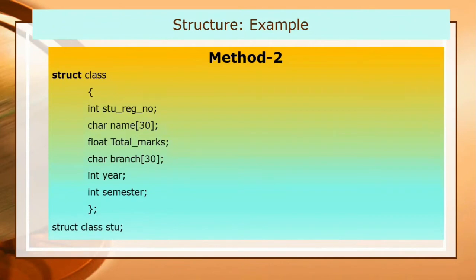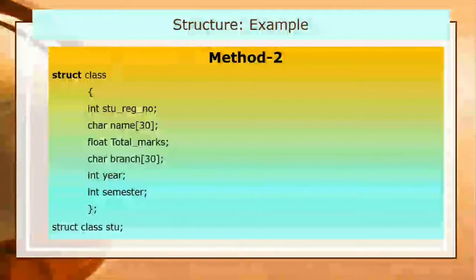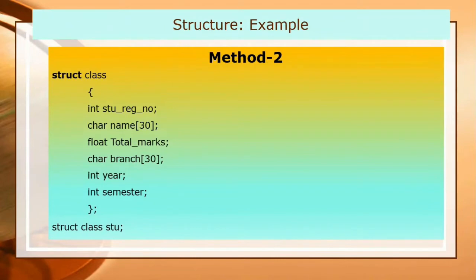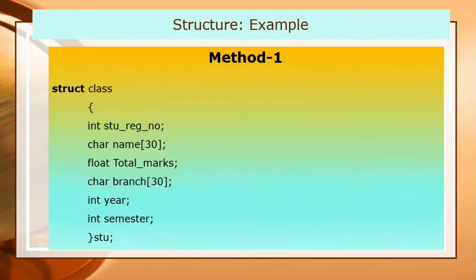Now this is the second method. With the help of this method, I can also declare a structure variable. You can declare it like an ordinary variable. We can also define and declare a structure variable; the general form you can see here, just like an array where you declare int a and then the size. Here I have declared struct class, because class is a data structure which is of struct type, and stu is the variable of the class structure.